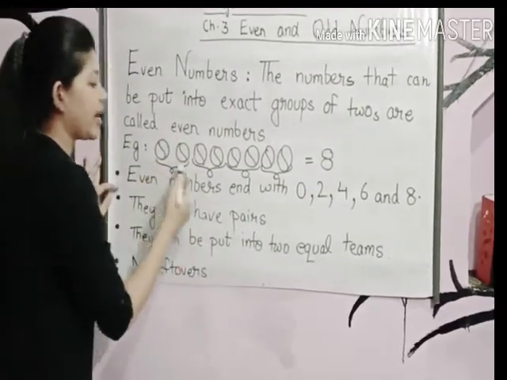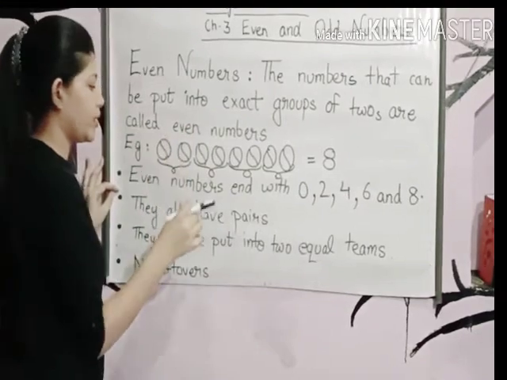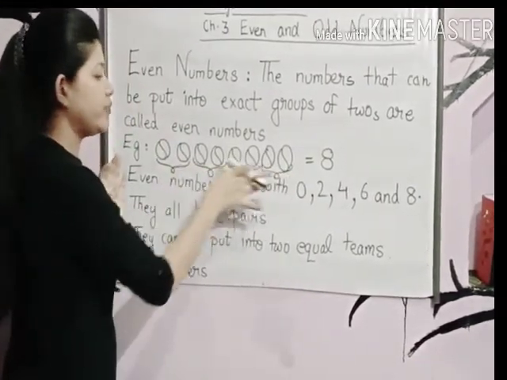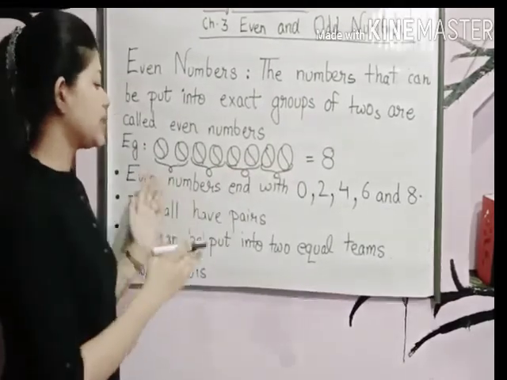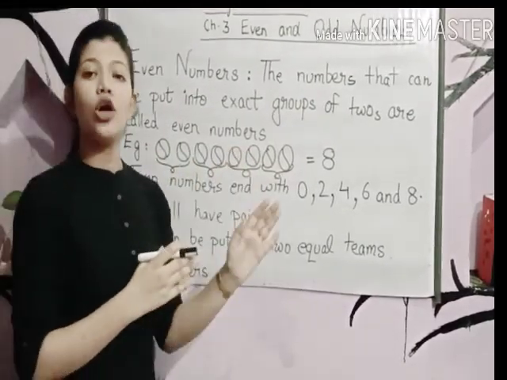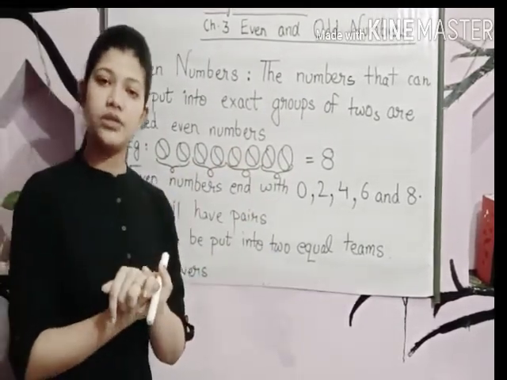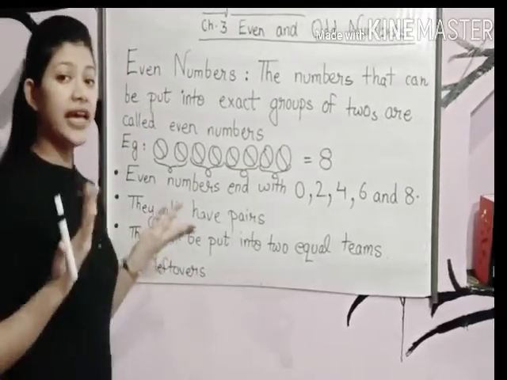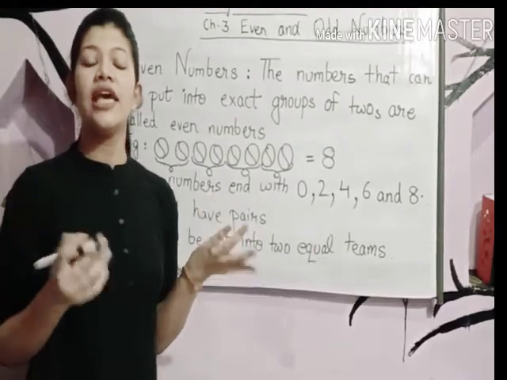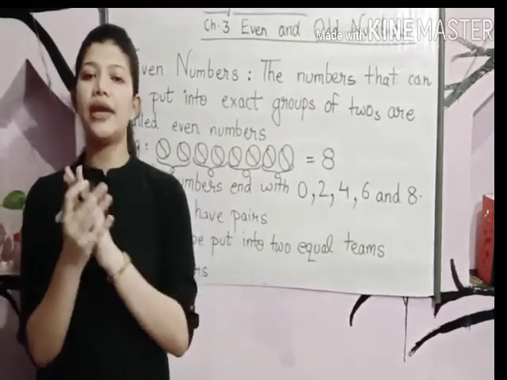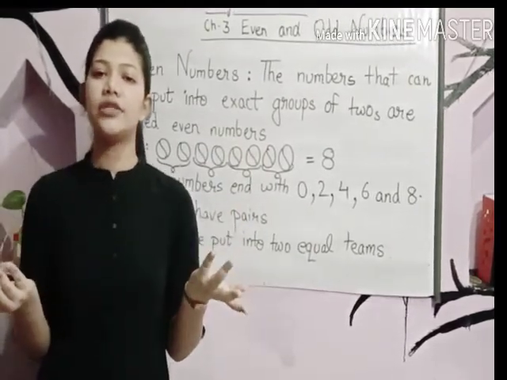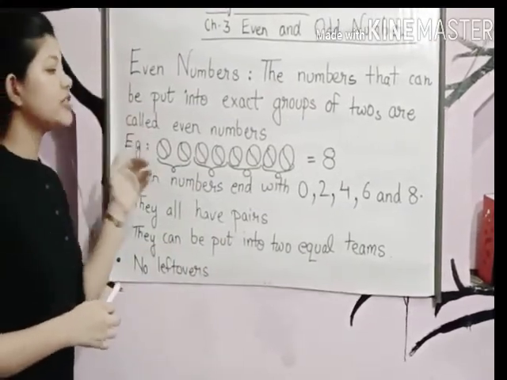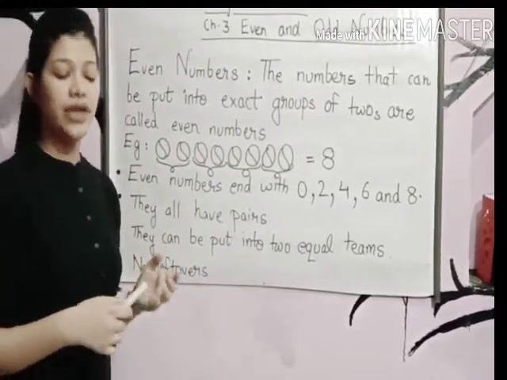Means if we divide these balls into two groups, one group, two groups, then one team, two teams, it means we are putting these balls into two equal teams. Now, no leftovers. Yes, there are no leftovers. If the whole number is pairing, then there are no leftovers.